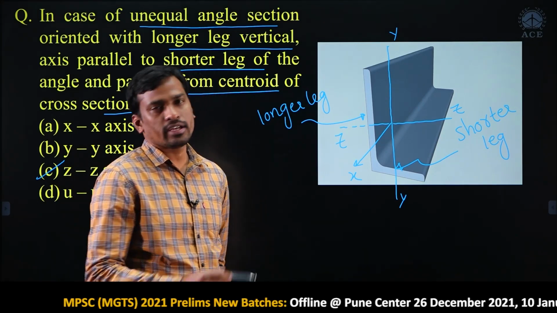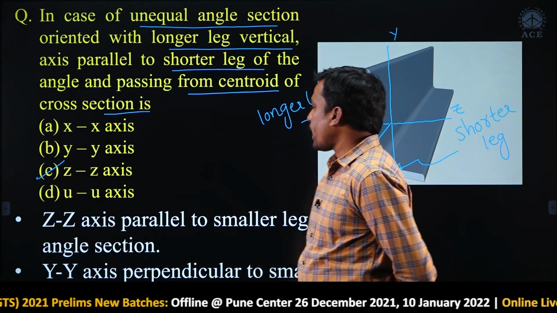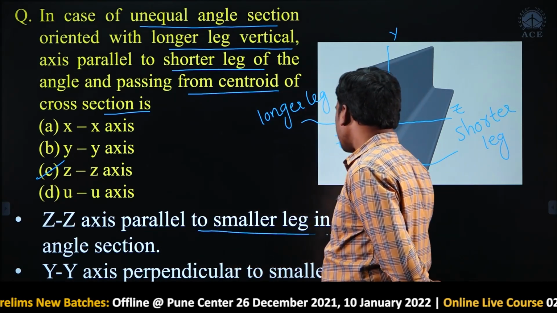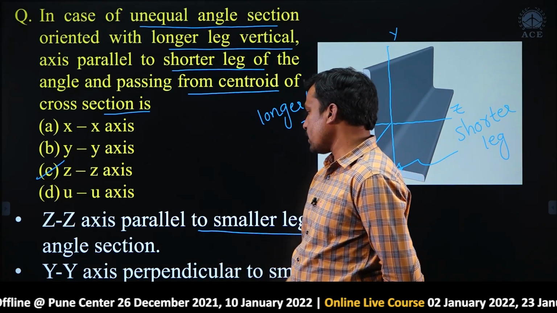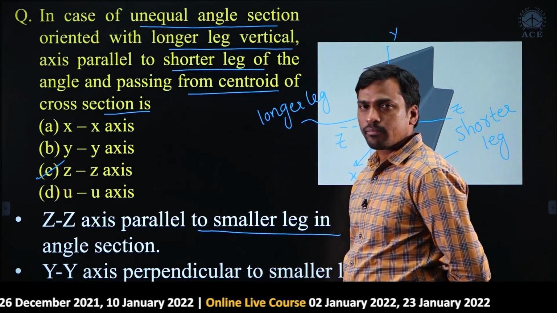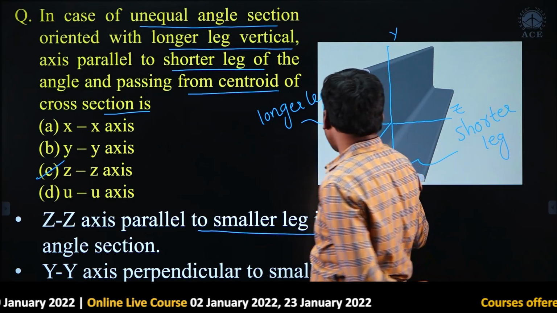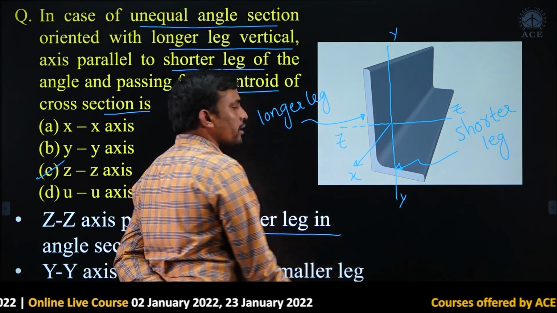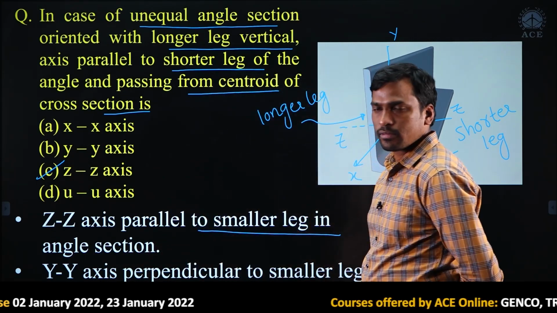These are the notations. Here the ZZ axis is parallel to the smaller leg, that is the shorter leg, in an angle section, and the YY axis is perpendicular to the smaller leg, that is the shorter leg, in the angle section. Is the YY axis perpendicular to the shorter leg or not? Yes, then option C is correct. Please note down.